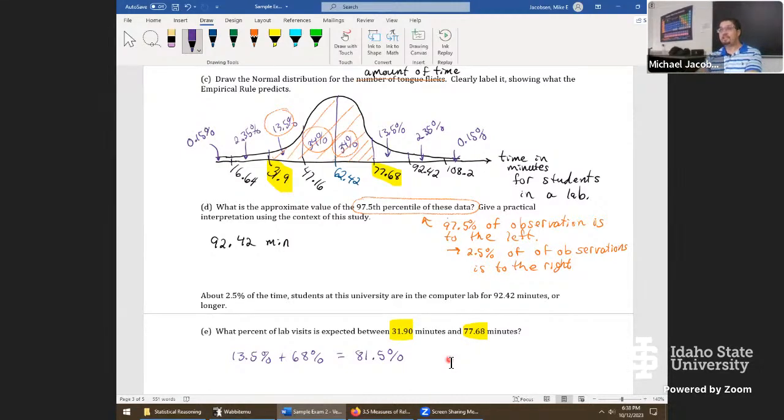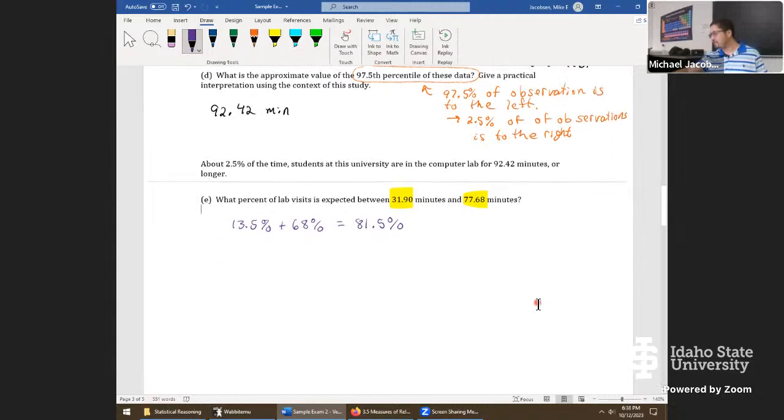Okay, with all the work we've done in chapter 5, it's important to note that's really a probability. And if we were to give a practical interpretation, we'd say there's an 81.5% chance that a randomly selected student lab visit lasted between 31.9 minutes and 77.68 minutes. Well, we've done it, folks. That's getting through the normal distribution. Any last questions before we go off to try one more? Okay, let's take a look at this next one.